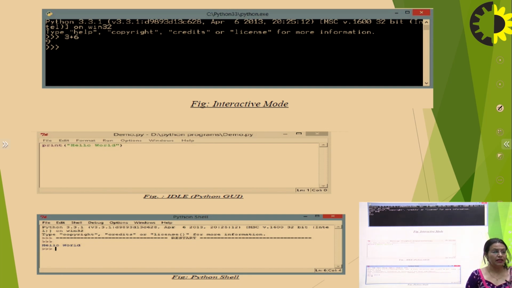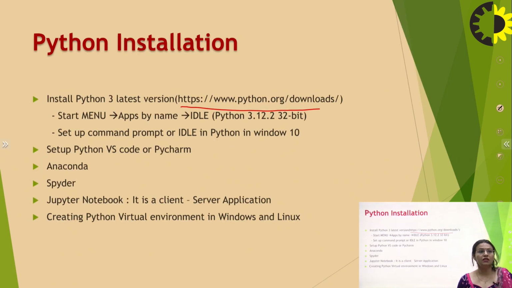Once Python is installed, the programmer will get this Python shell in the first view, where there is a window representing the Python shell, with File, Edit, Shell and so on. This screen has some information about the version of Python he has installed in his system. And then there are three angle brackets, which is also known as the command prompt.